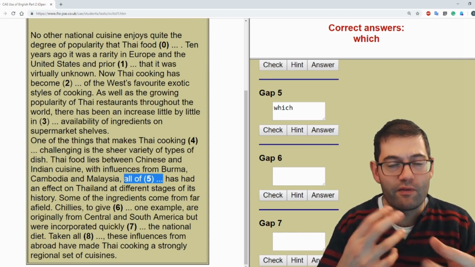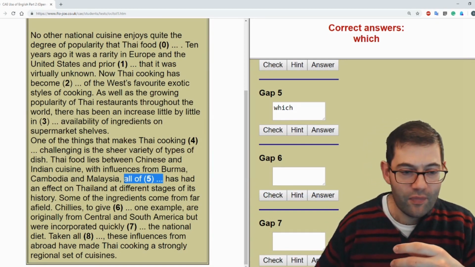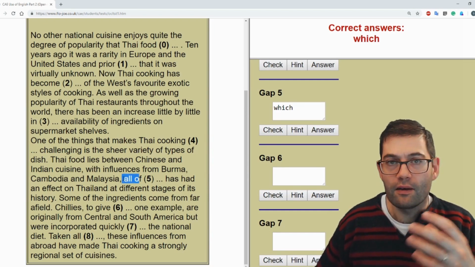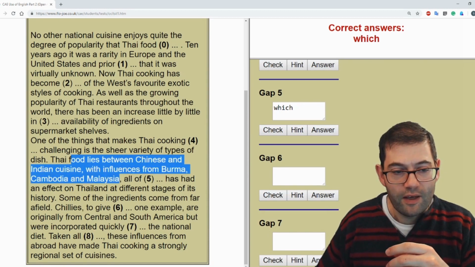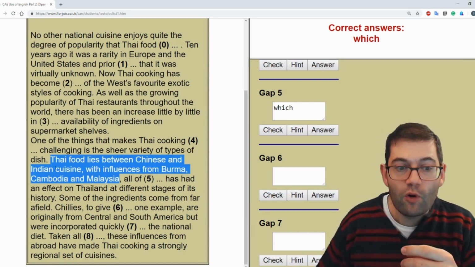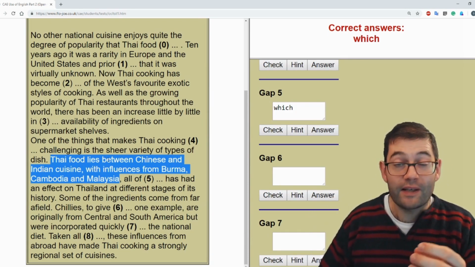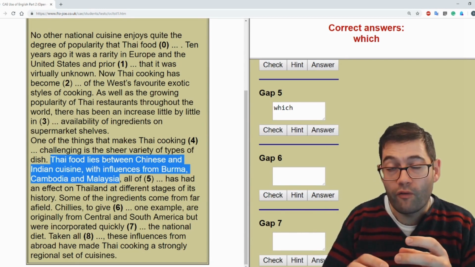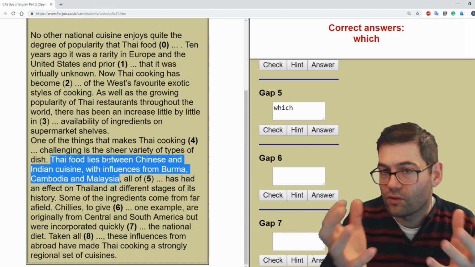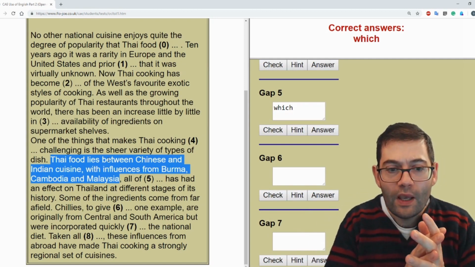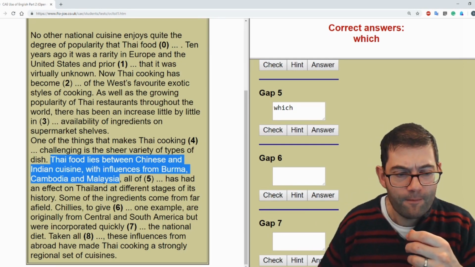gives you an extra bit of variety to just add a little bit of flavour into your writing, particularly if you are grouping information which is connected to that relative pronoun, which is what we're doing here. So where Thai food comes from, it comes from all of these places, all of which. So you can find, as a matter of fact, a number of different contexts where you can use all of plus relative pronoun to group other pieces of information or people or things or locations even, to give a little bit more flavour to your writing or speaking.